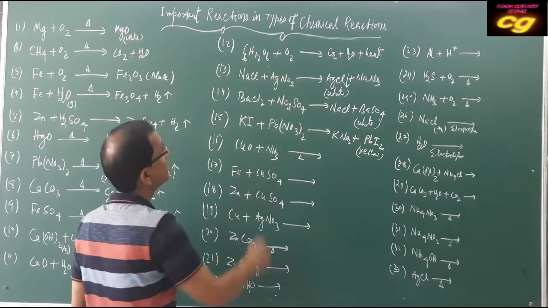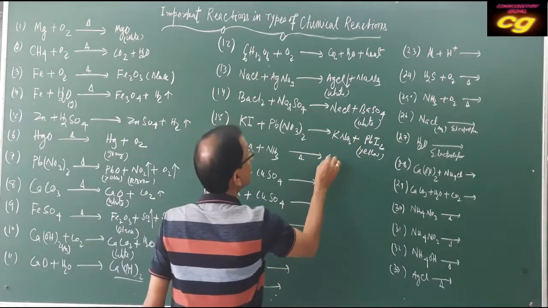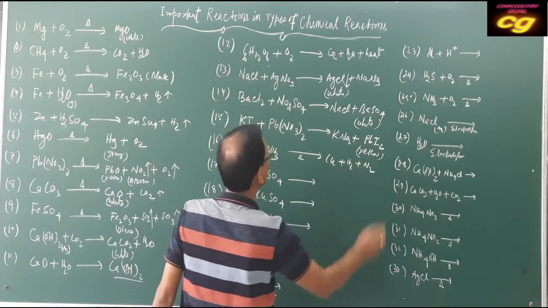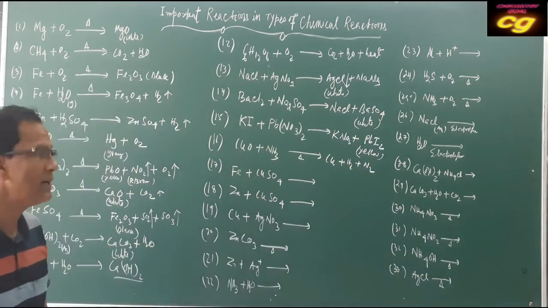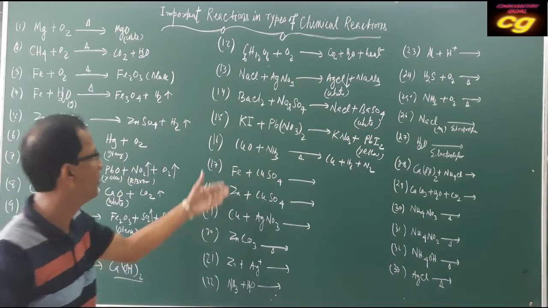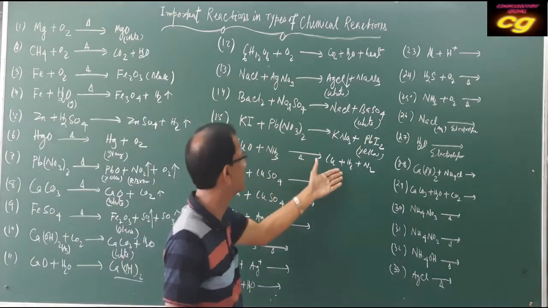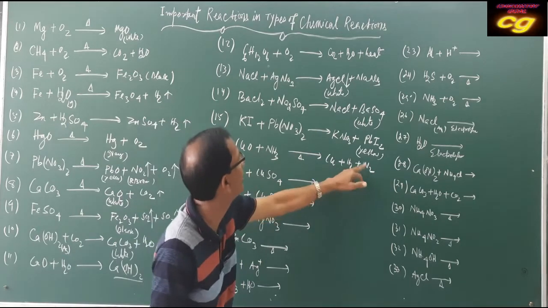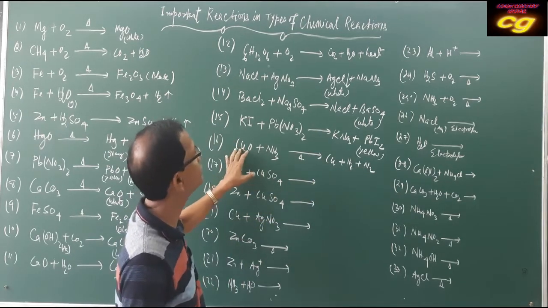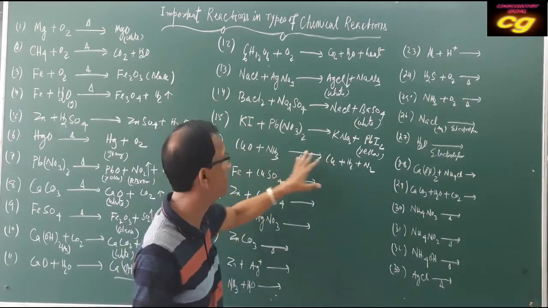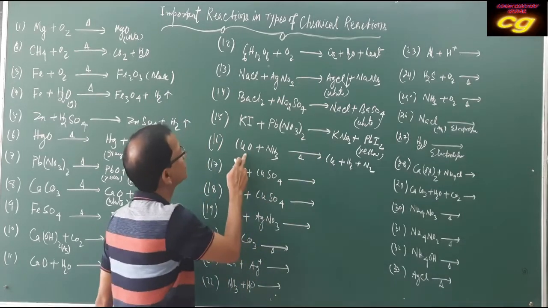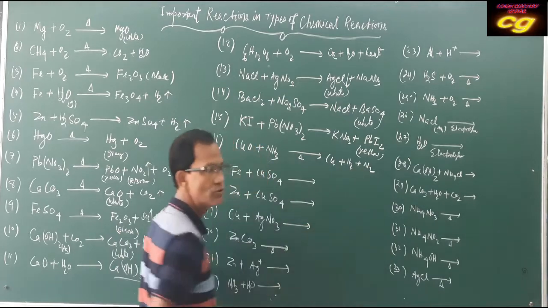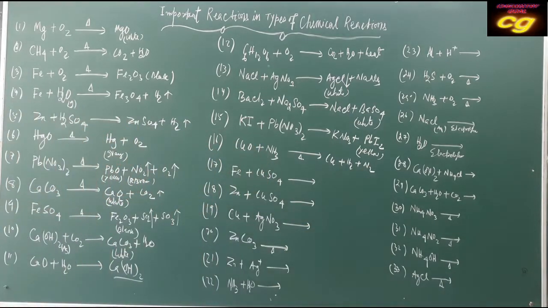Then copper oxide and ammonia, heating, formation of copper, then water, then nitrogen. This reaction, we can say it is a redox reaction where oxidation and reduction take place. Here ammonia is oxidized to nitrogen and copper oxide is reduced to copper. So it is a redox reaction.